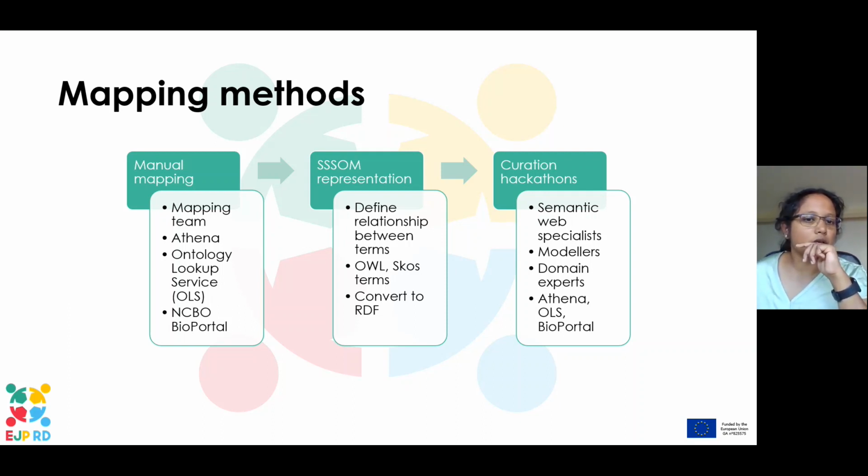So there they recommend that you define relationship between terms using OWL or SKOS terms, and they have their own pattern, a table of mapping representations, but they can also convert that table to RDF using their tools. And this representation we also verified with semantic web specialists, data modelers, and domain experts in curation hackathons.